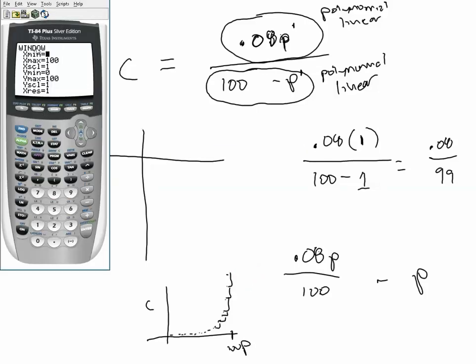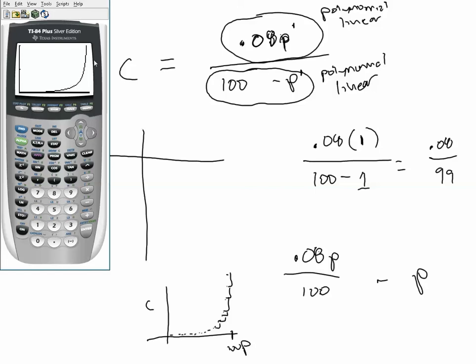So again, I set my domain to be from 0 to 100%, and based on our table, my y's probably don't need to go above $2 billion because that seems to be my biggest cost value. So I'm going to change my window here to go from 0 to $2 billion. So I'm going to graph this. And notice that over here, the costs are just so low, our calculator doesn't really display it well, but as we go from left to right, these costs seem to really skyrocket. They seem to really jump as you get closer to 100%.